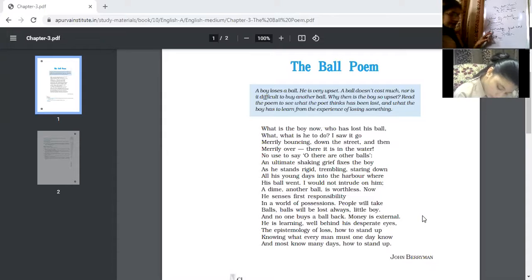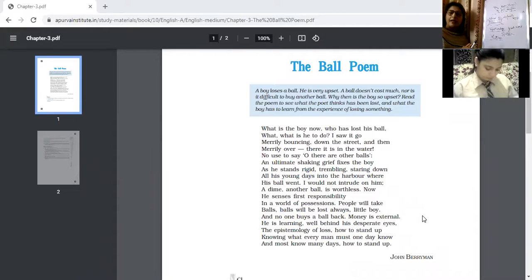So the poet is saying he, with his desperate eyes, means with those desperate eyes with which he wants to get the ball back, he is so anxious to get that ball back that he is learning the epistemology of loss. So what is epistemology of loss? It means that he is learning the nature of loss. That loss once made, it is lost forever. Sometimes these losses cannot be retrieved back. We cannot get back these losses.